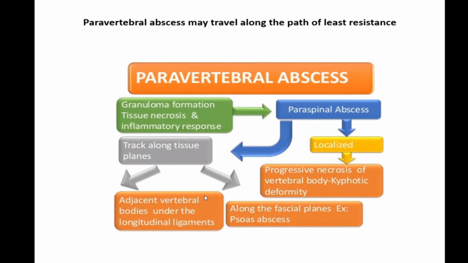So granuloma formation, tissue necrosis, inflammation, pus, they will trek along the tissue planes, adjacent vertebral body, under the longitudinal ligament, along the fascial plane, and then they will travel far and wide, like in psoas sepsis. It can travel from the lumbar spine to the psoas muscle and might appear anywhere in the groin. Or it might go behind, to the abdomen, in the Petit triangle, and so on and so forth.